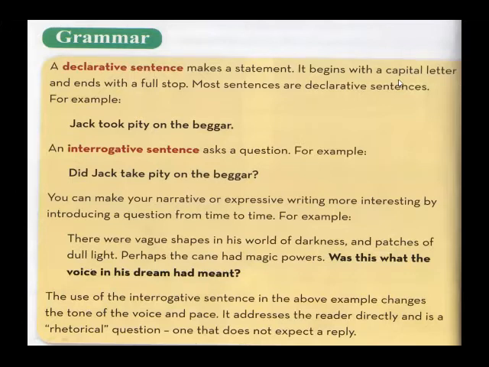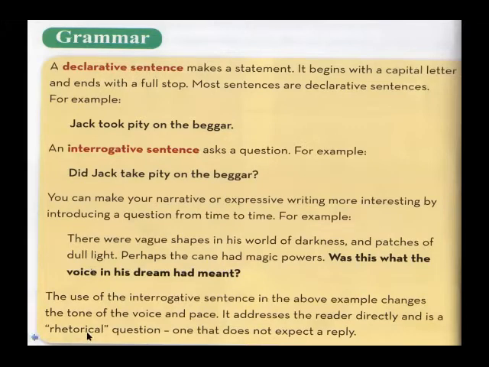So, dear students, you are seeing the use of the interrogative sentence in the above example changes the tone of the voice and pace. It addresses the reader directly and is a rhetorical question, one that does not expect a reply. So, what is the meaning of a rhetorical question?